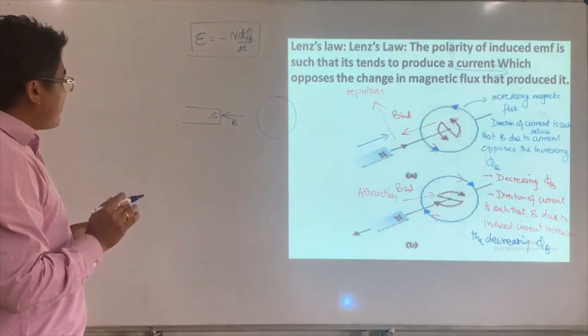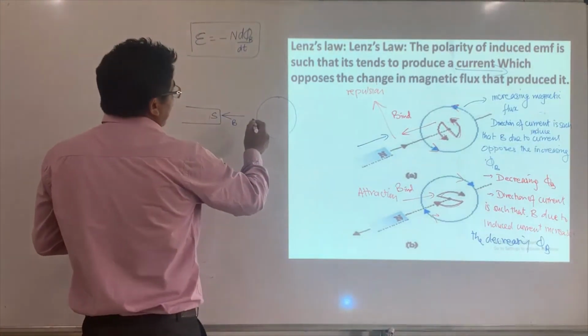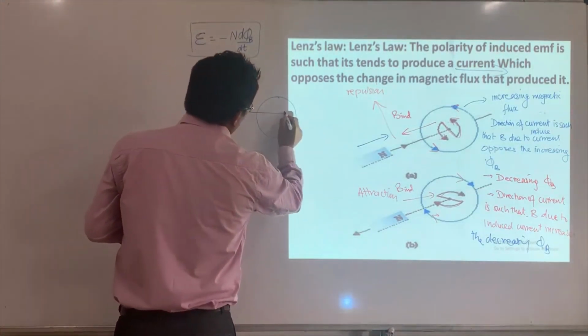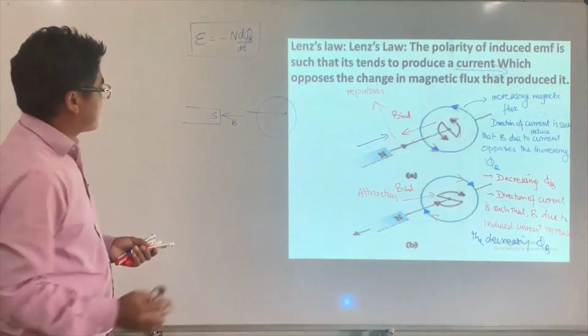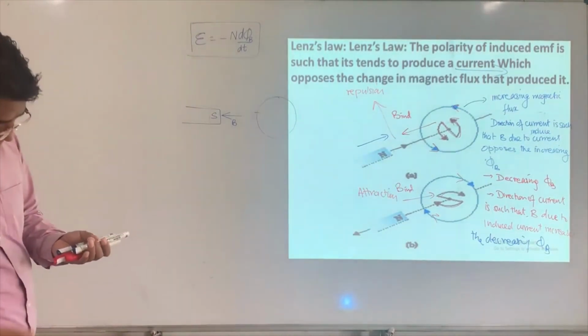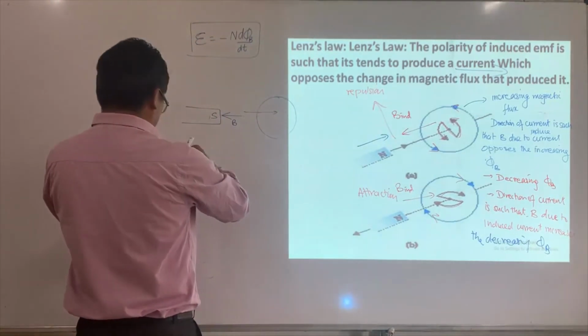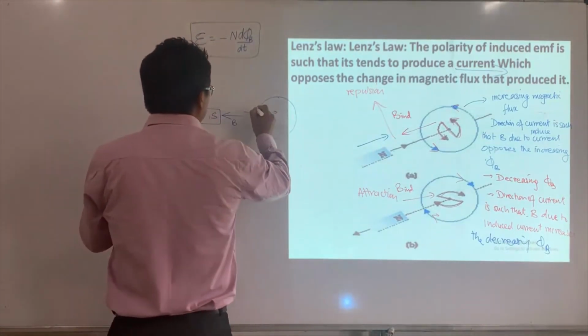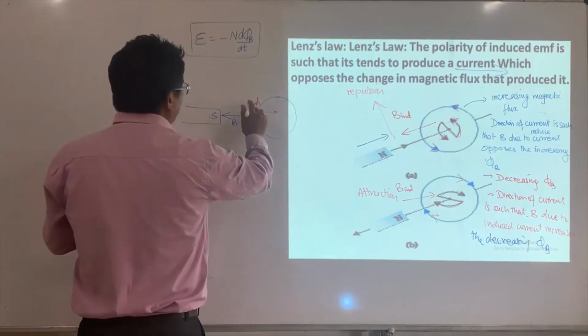If it experiences an increasing magnetic flux, then the induced magnetic field is going to be along this.